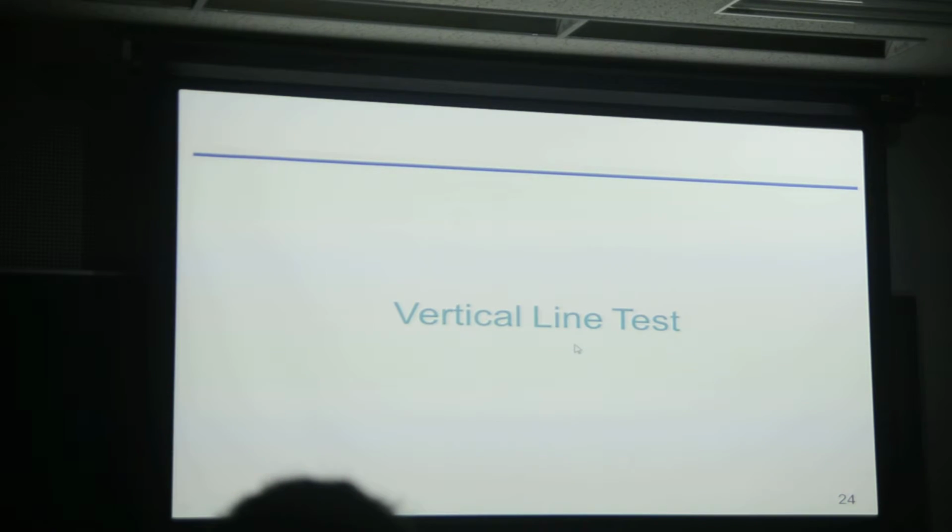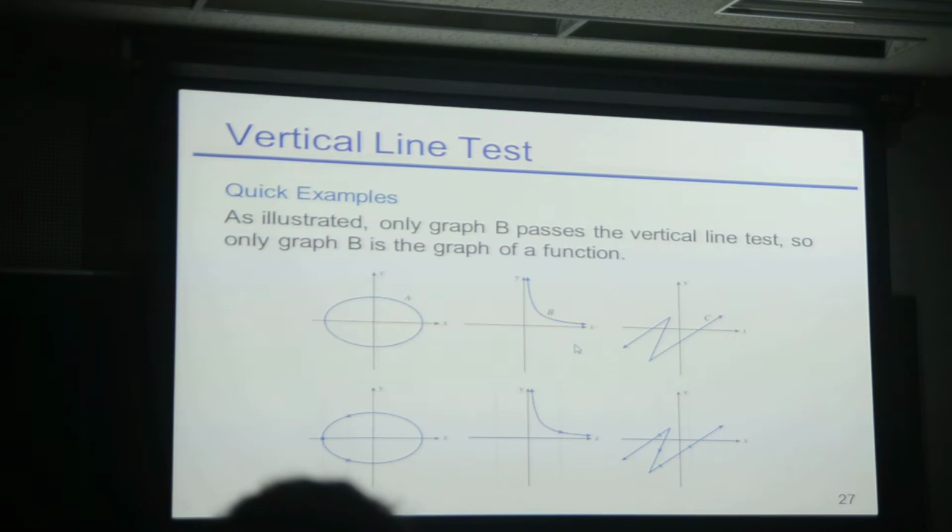The vertical line test. What does that mean? In these pictures, some of these are functions, but some of these are not functions. We said that we can look at a picture and figure out how the function behaves, right? What do I mean by that? I mean like here.